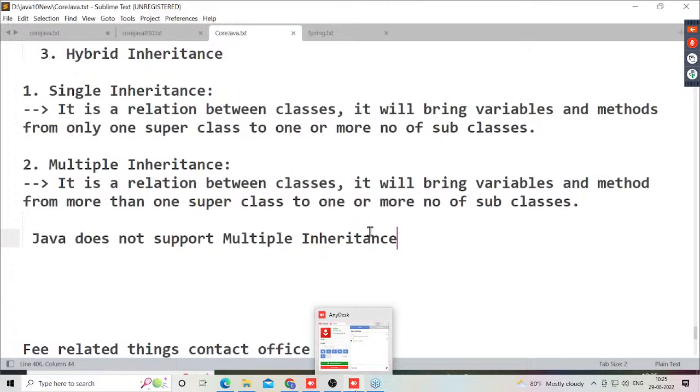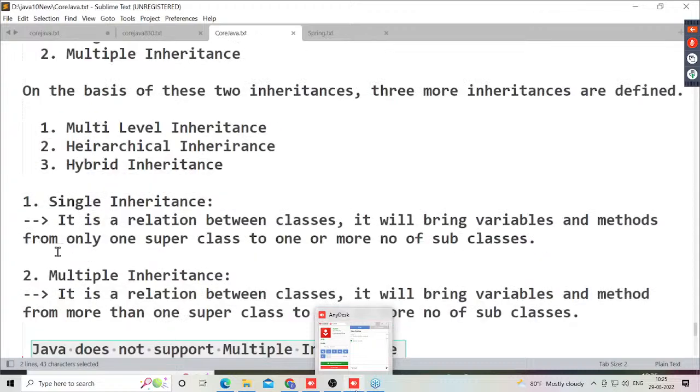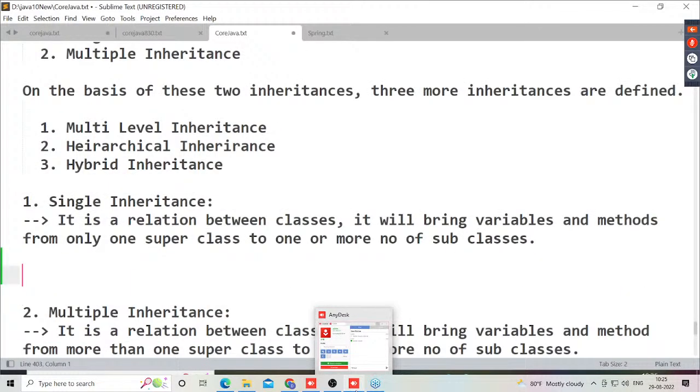After that I gave one statement: Java does not support multiple inheritance. Java doesn't support multiple inheritance. But single inheritance is supported by Java or not? Java does support single inheritance. Right, so this is a point here we can understand.